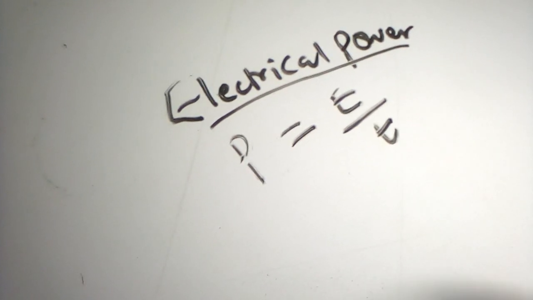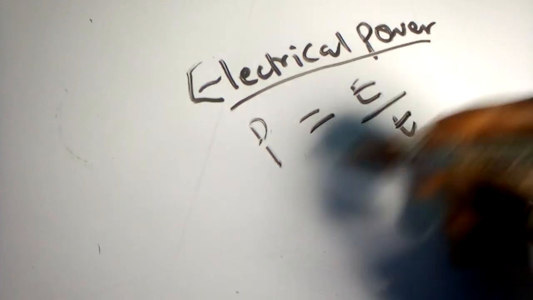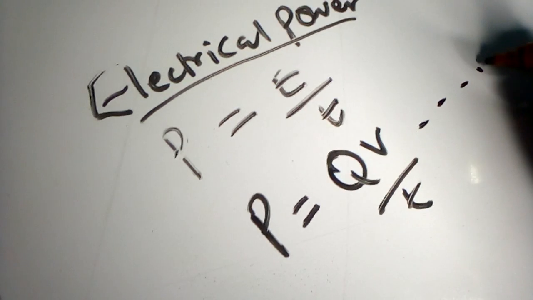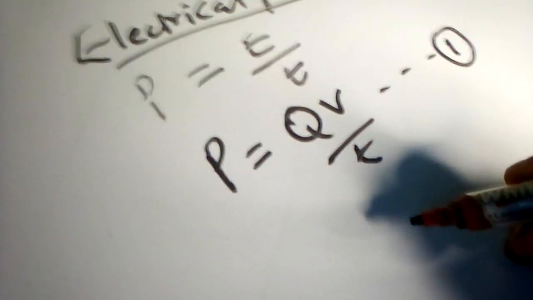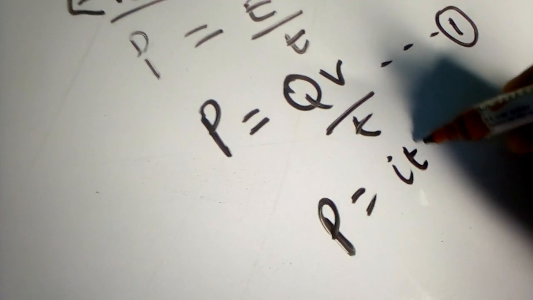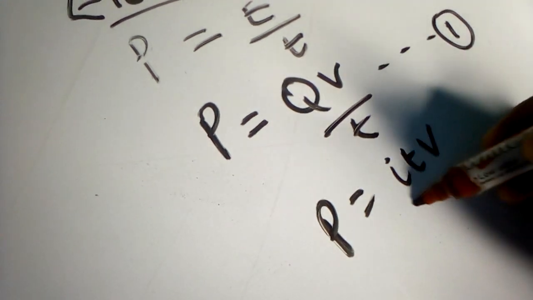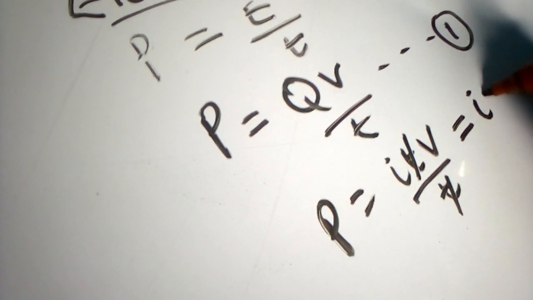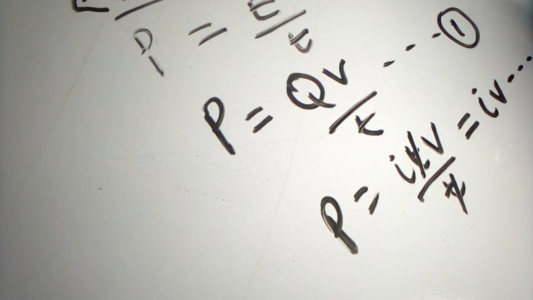Okay, so if that is the case, all I just need to do here is to show you all possible formulas you could encounter when it comes to power. So we can have P equals, don't forget this is QV over T. So if we take this as 1, we can also derive P equals, don't forget this is I T. So then with V over T, we can actually cancel this. So power is same thing as IV, that's 2.